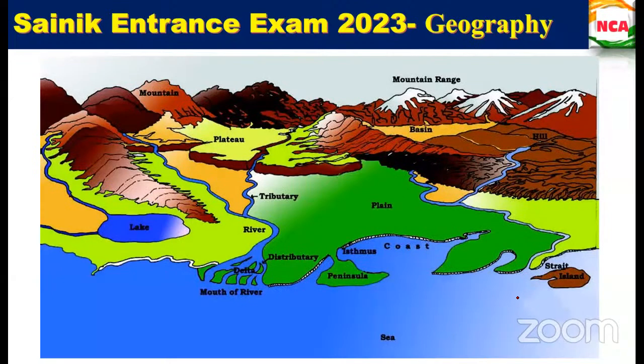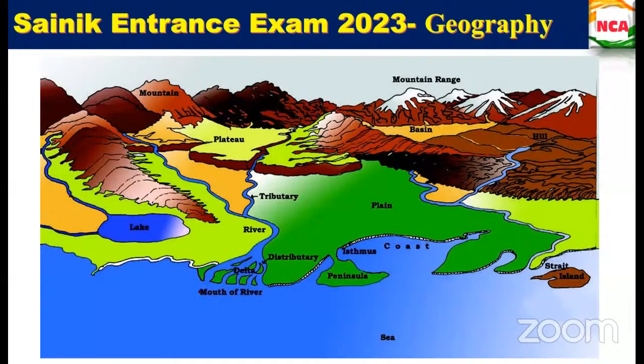So island is nothing but if it is detached from all the sides, it has been surrounded with water. Strait is nothing but a small, narrow water body in between two lands, two mainlands. So lake is when all the water streams come and join, combine together and are deposited in one portion.